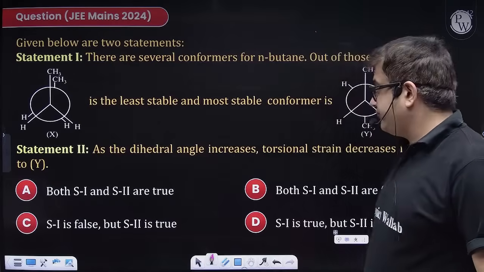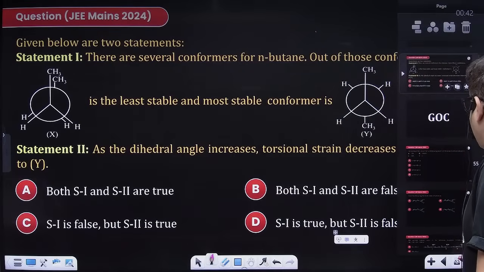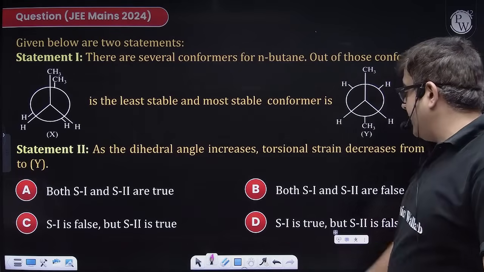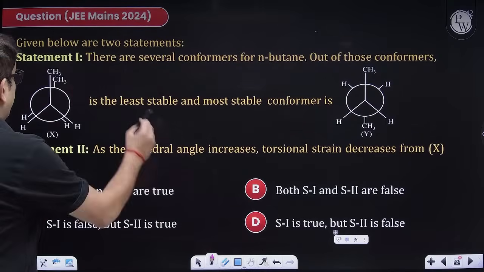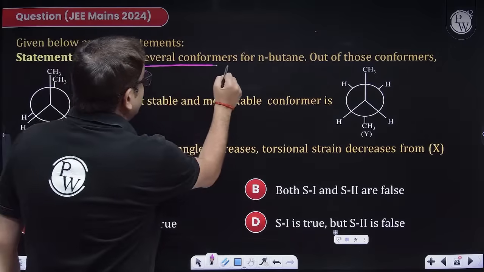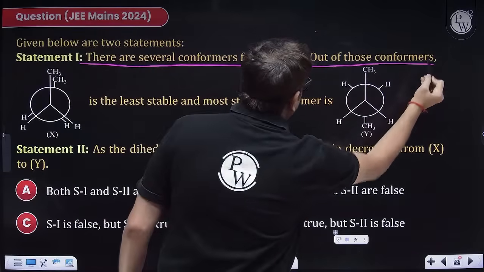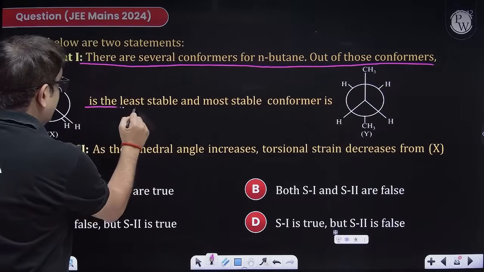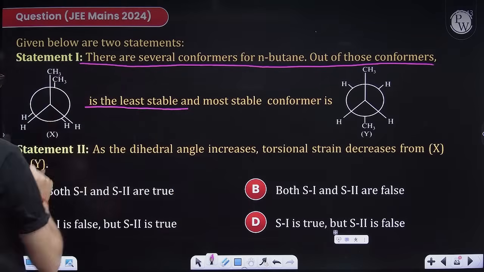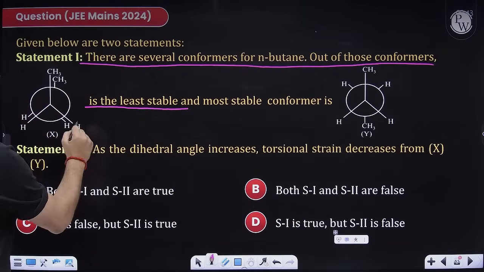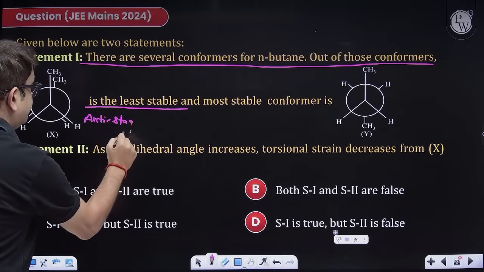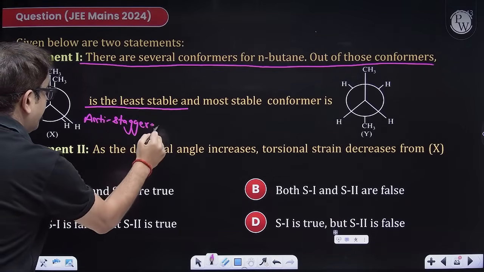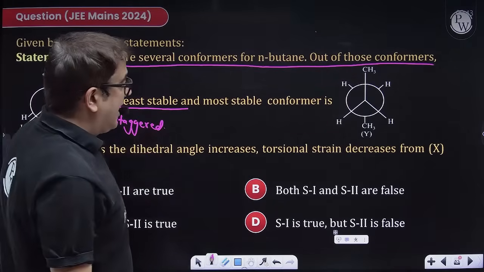Okay, I have not given you a poll for this one. No worries, let us attempt this. The question says, statement 1 is there are several conformers for n-butane. Out of those conformers, this is the least stable. Because this is anti-staggered, perfectly. This is least stable, having highest energy.